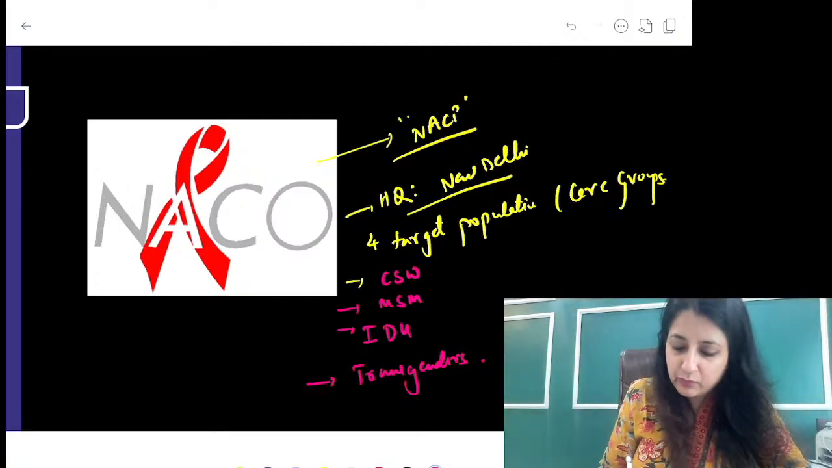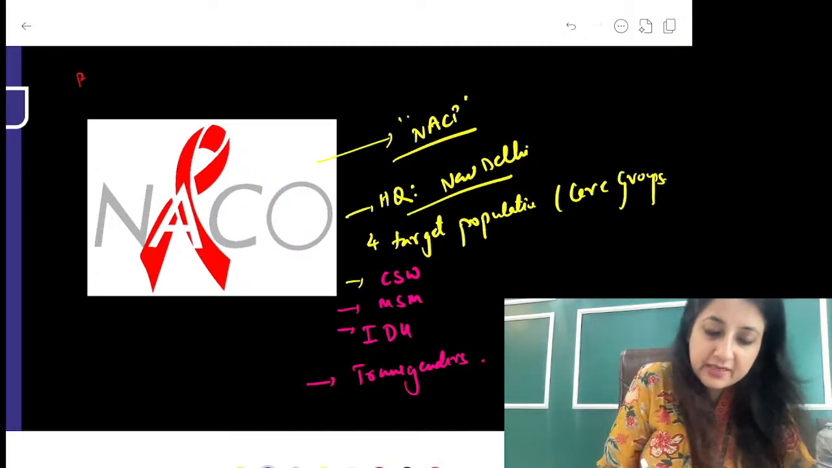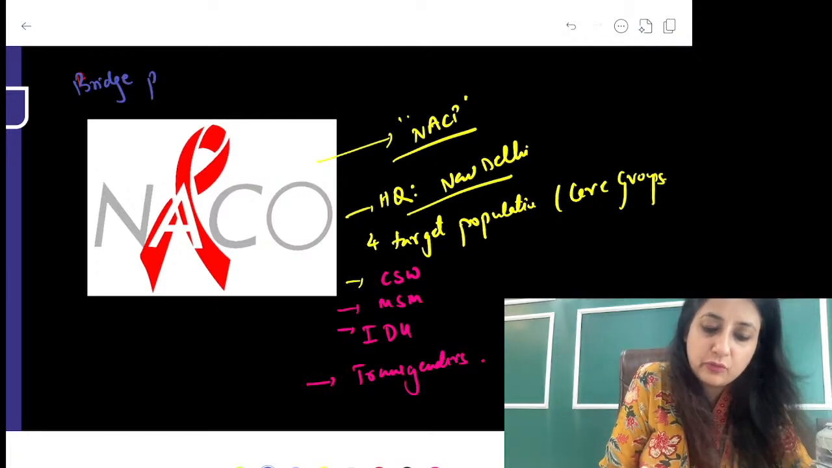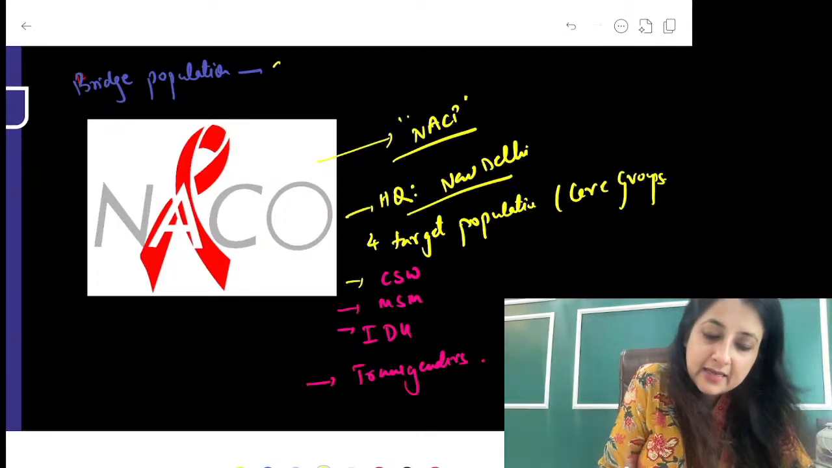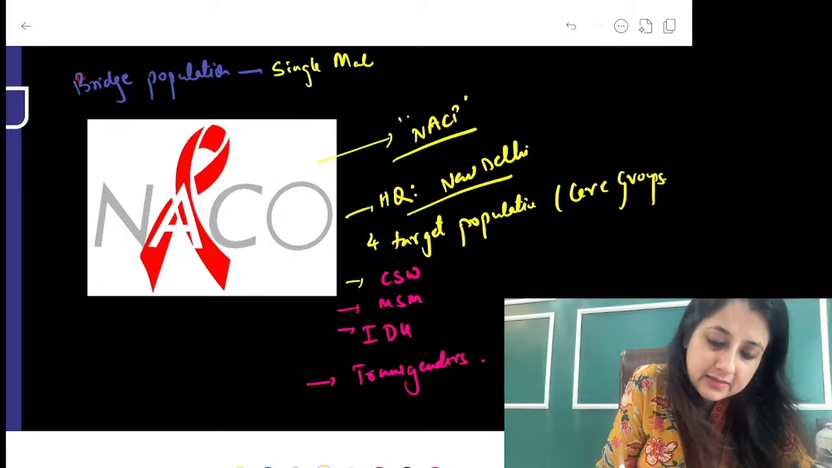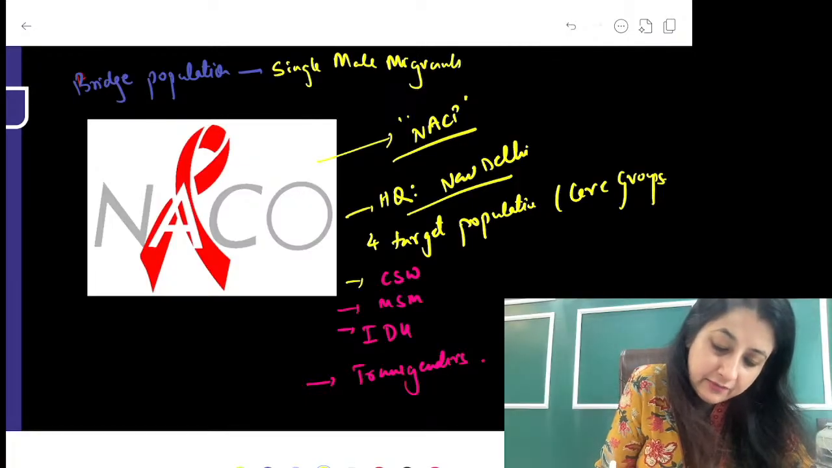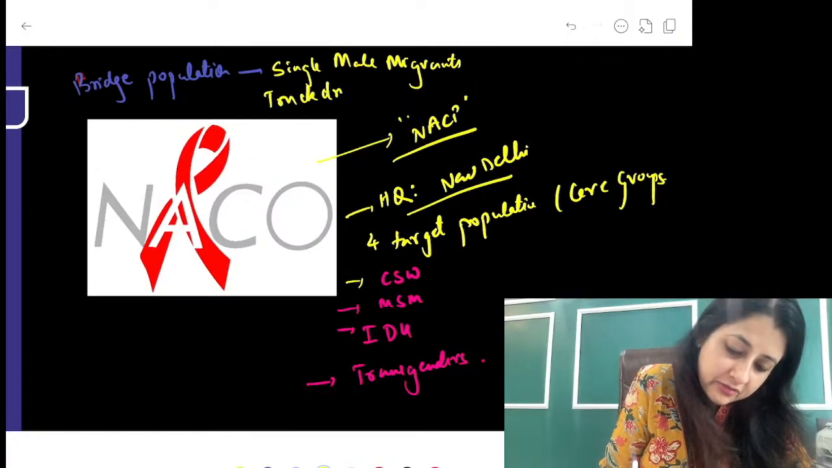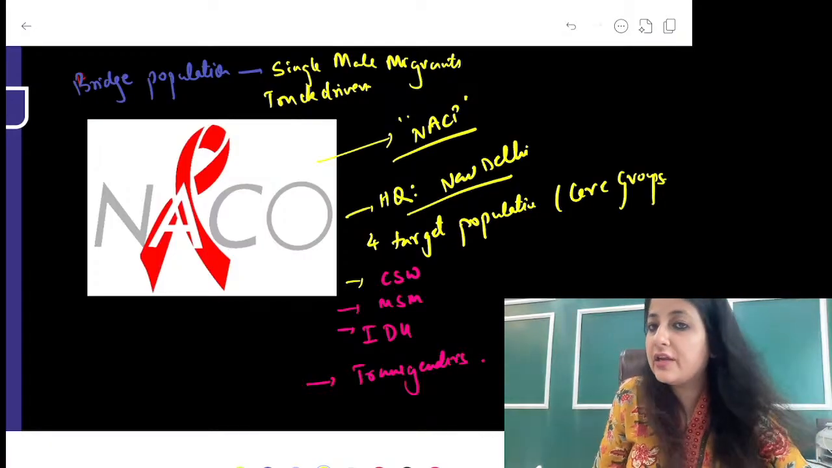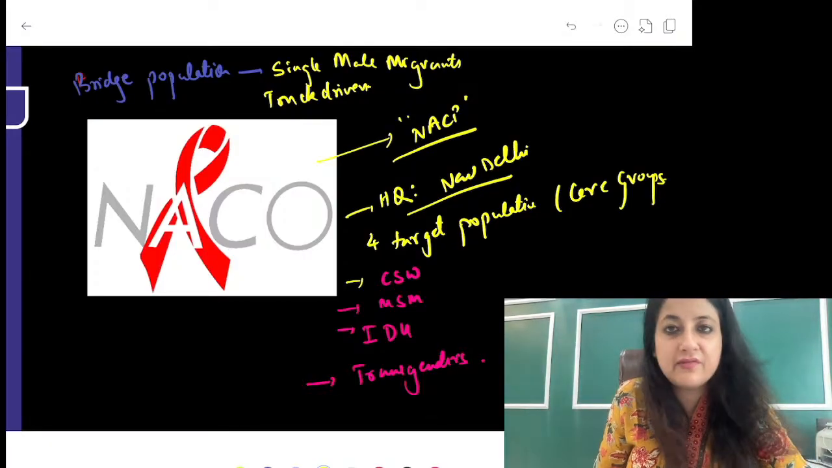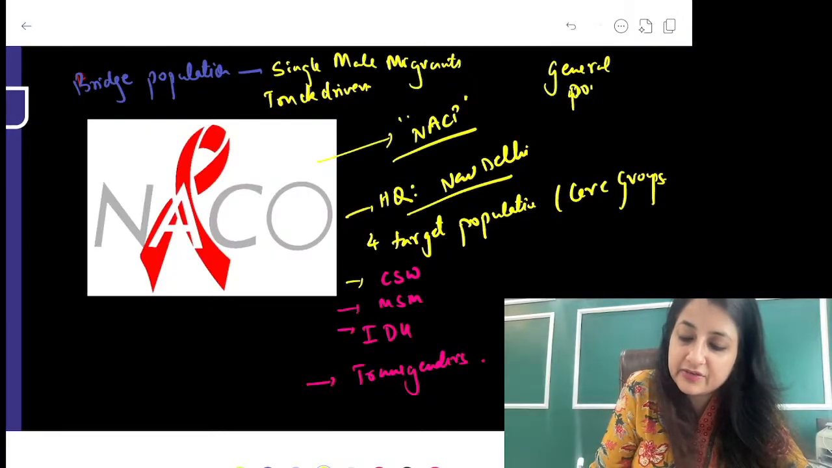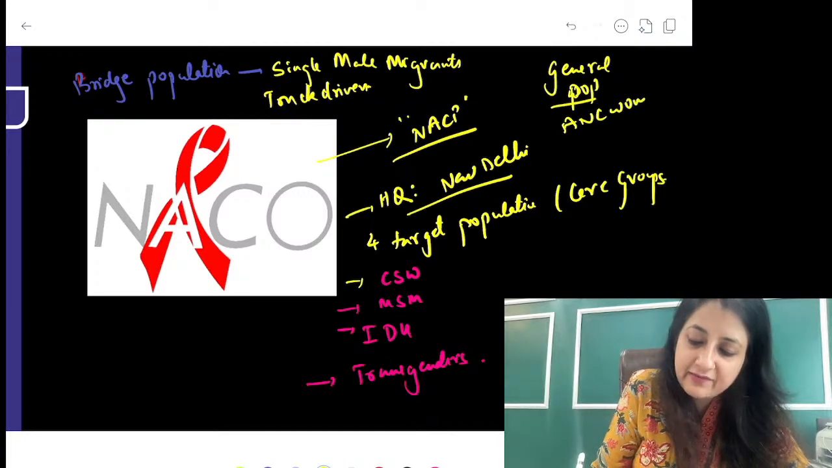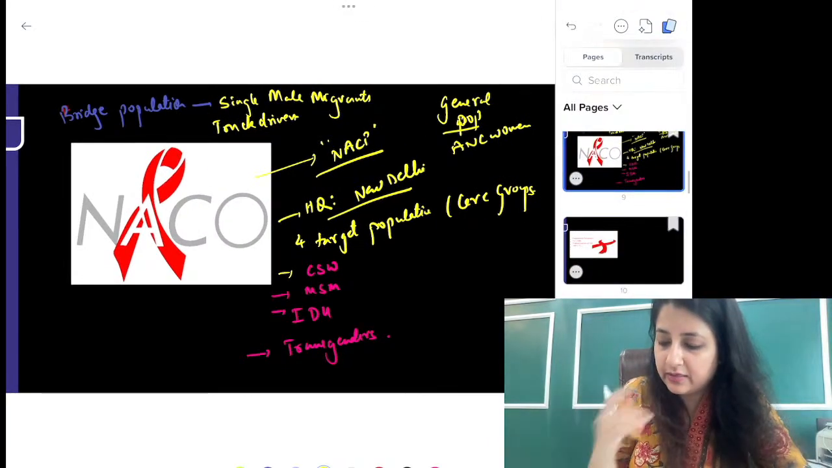The 2 other groups, okay, one is the bridge population. Remember, for bridge population we focus on 2 important groups. For bridge population, more important over here is single male migrants and truck drivers. They are very important. And for the general population, we go for HIV sentinel surveillance. You all know. For the general population, we are using ANC women as proxy indicators to extrapolate the prevalence of HIV in the general population.